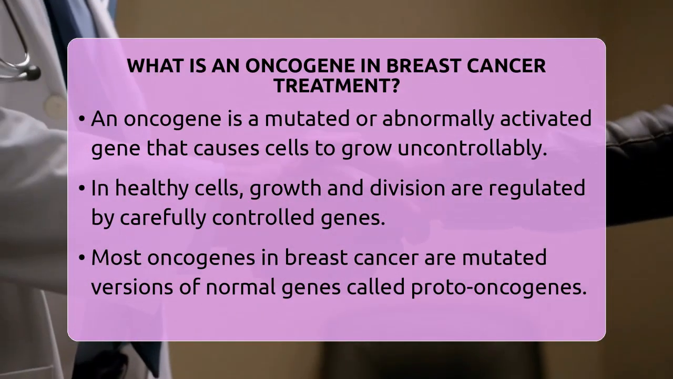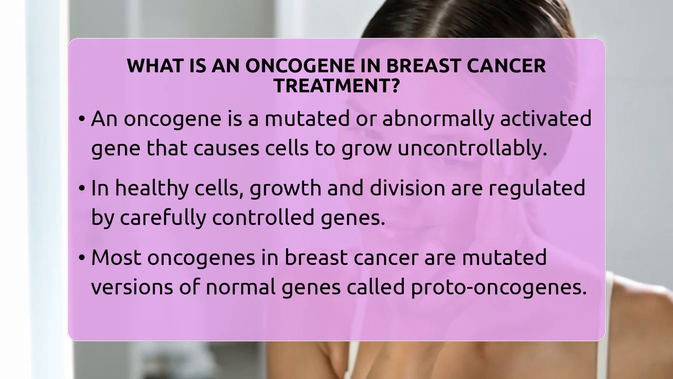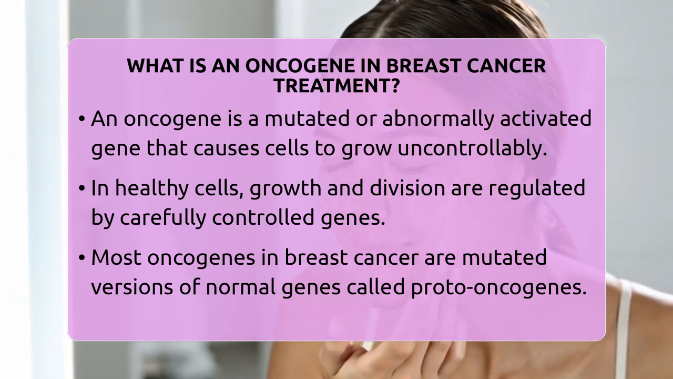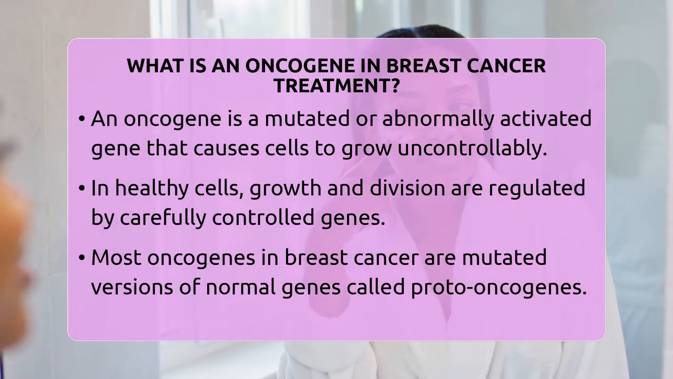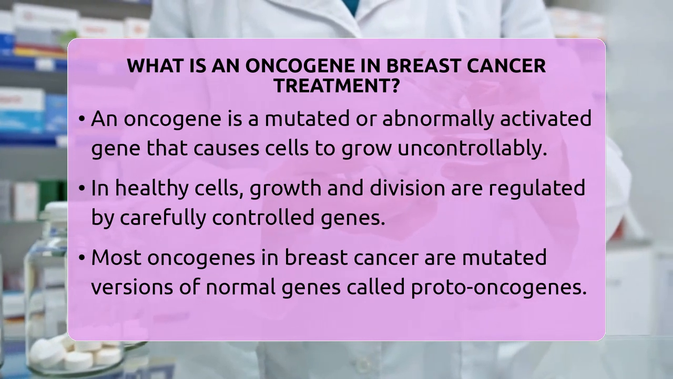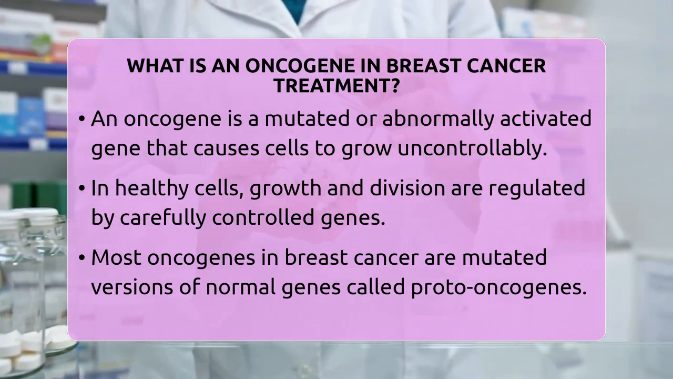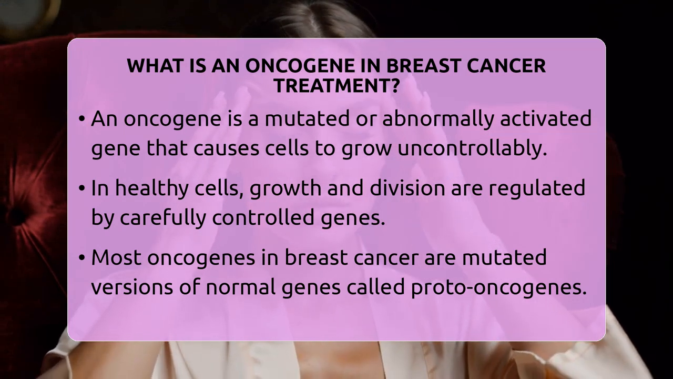What is an oncogene in breast cancer treatment? Imagine a tiny switch inside your cells that controls how they grow and divide. In healthy cells, this switch is carefully regulated. But in cancer, sometimes this switch gets stuck in the on position. That's what an oncogene is. It is a mutated or abnormally activated gene that causes cells to grow uncontrollably.